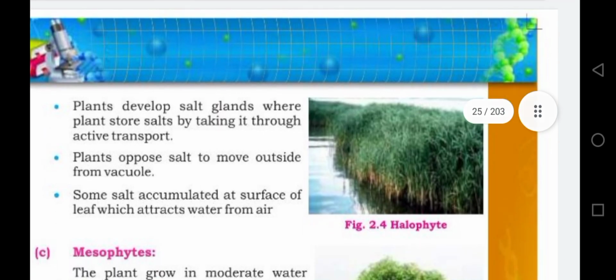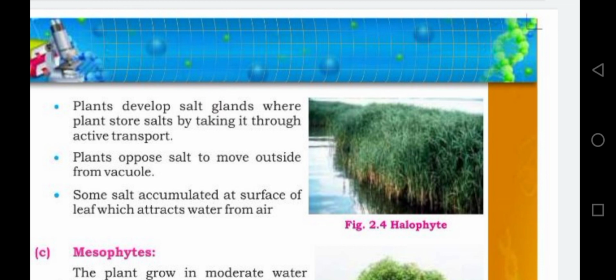So, the plant develops salt glands where the plant stores salt by taking it through active transport. Active transport is the movement of molecules from a low concentration region to a higher concentration region. Plants oppose salt moving outside from the vacuole. Some salt accumulates at the surface of the leaf, which attracts water from the air.